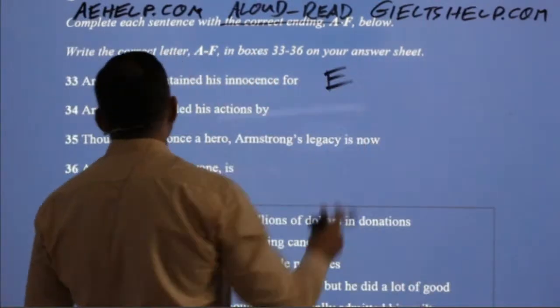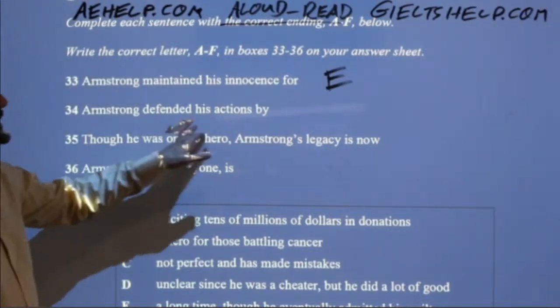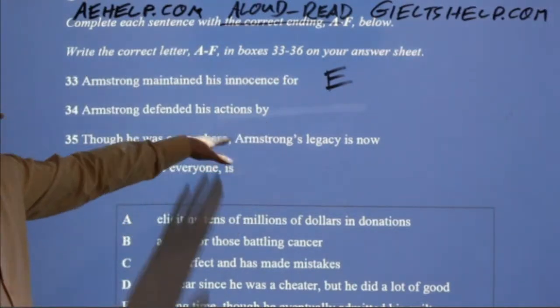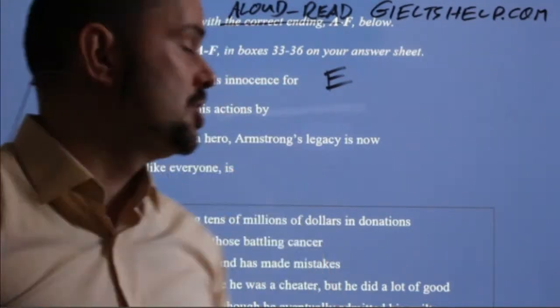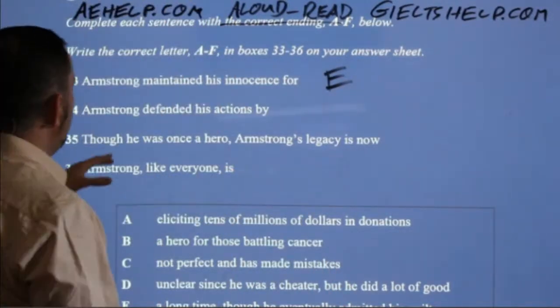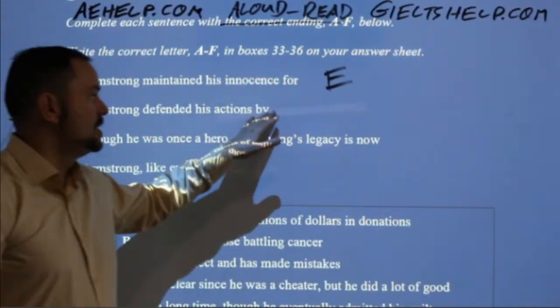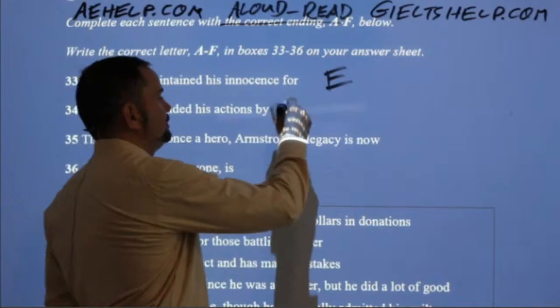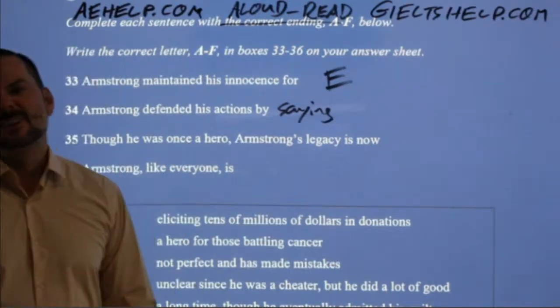Okay. Armstrong defended his actions by, yeah, I remember this too. I think it was a very strong and interesting message here from Armstrong. So how would you finish this sentence? So Armstrong defended his actions by saying, I have kind of my own way.